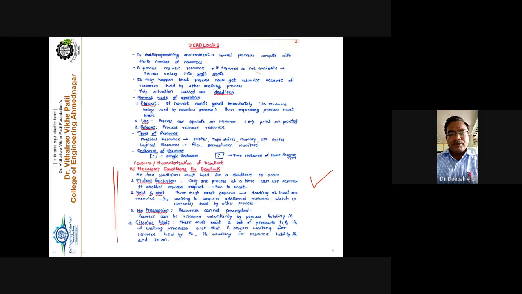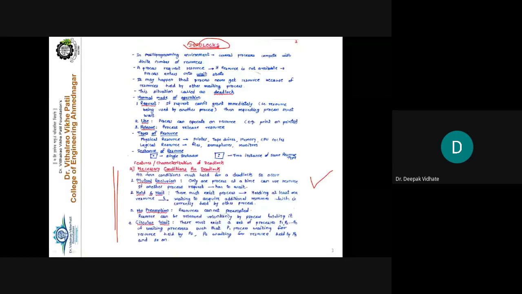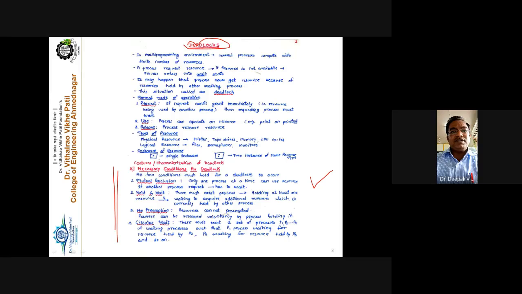The resources, we have seen the physical resources as well. So why does the deadlock occur in the system? Because we have a smaller number of resources. We have fewer resources, that's why the deadlock occurs in the system. So there may be a single instance type of resource, or there may be multiple instances type of resources. With multiple instances, 2 instances of the same resource type are available.